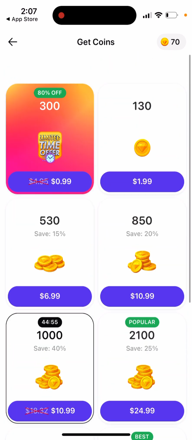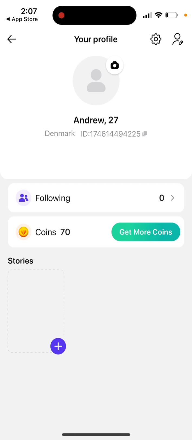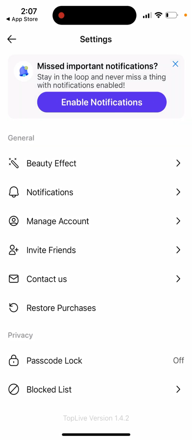of them available, which you can just buy. Then you can see your profile, and then there are settings, beauty effect.